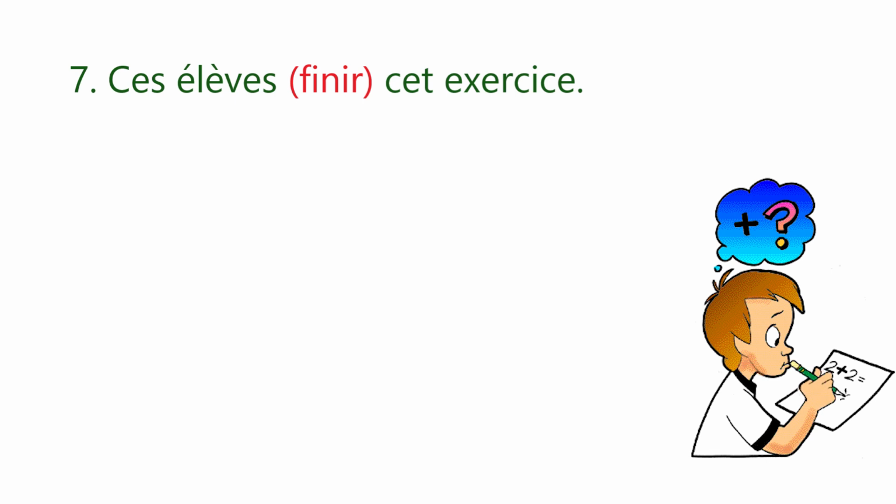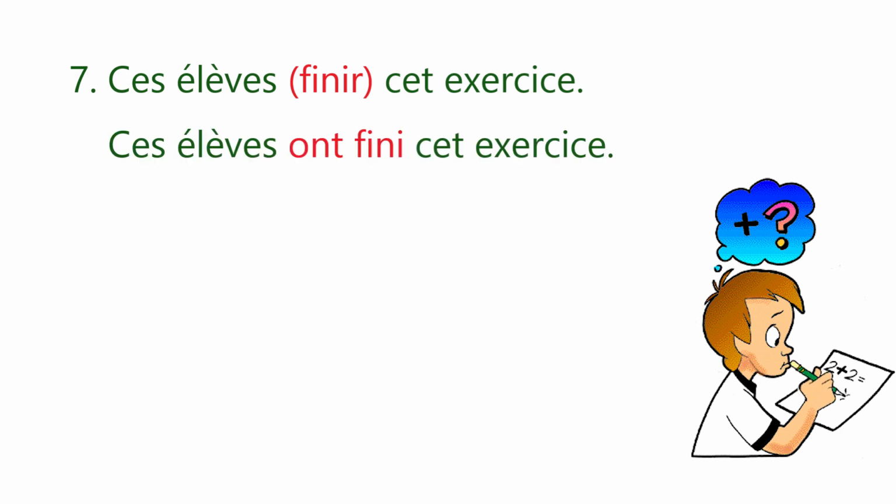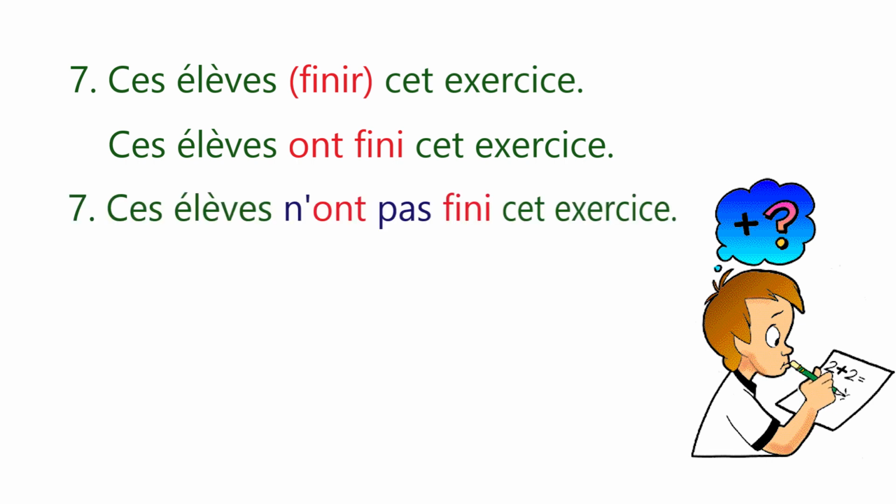Now, in the next sentence, we have the verb finir to conjugate. Ses élèves is third person plural, so we'll take the conjugation of avoir according to that. Ses élèves ont fini cet exercice. These students finished that exercise. Now let's change it into the negative form using ne and pas. Ces élèves n'ont pas fini cet exercice. These students did not finish that exercise.